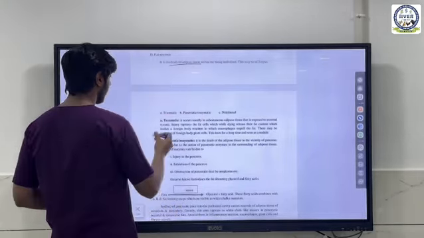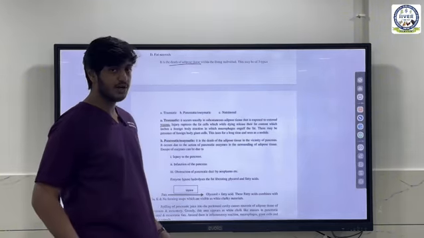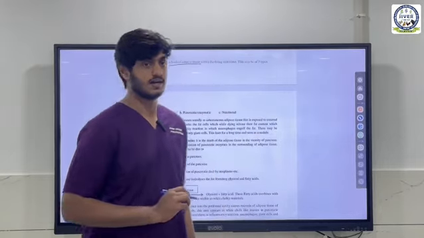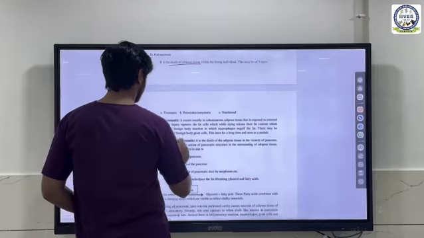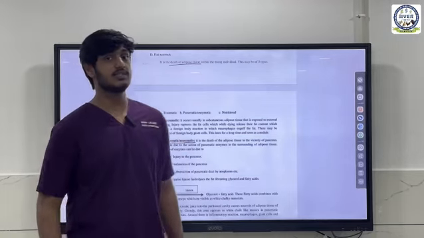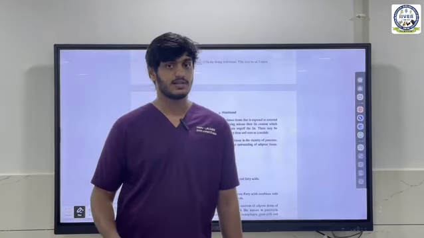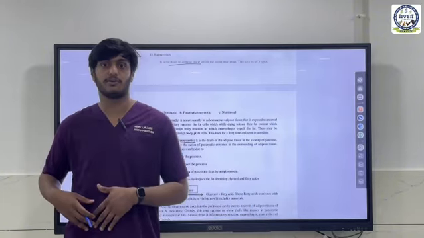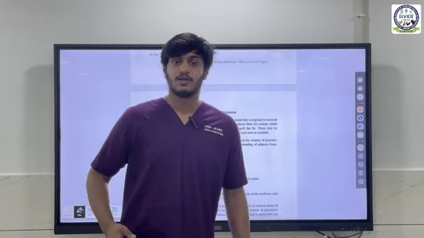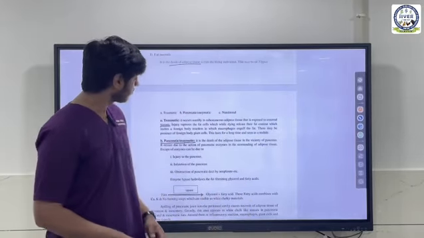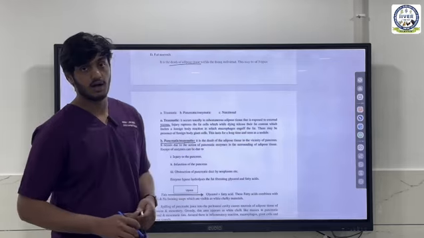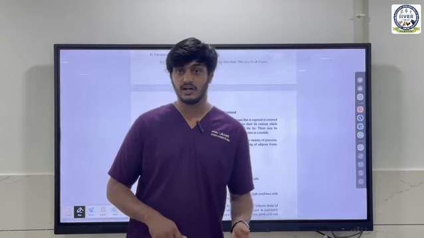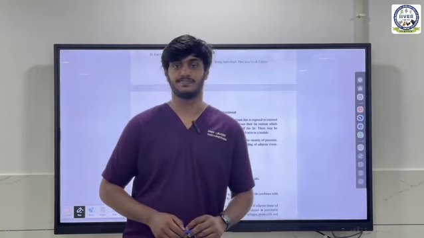So for the first one, traumatic. By trauma, you mean injury. So if there's any kind of injury to the fat tissue or fat cells, then it will cause necrosis of those fat tissues. Secondly, pancreatic or enzymatic. If by any chance there is damage to the pancreas or necrosis of the pancreas, the lipase enzymes from the pancreatic juice may leak out of the pancreas and go into your abdominal cavity. The abdominal cavity has fat, so that fat gets broken down by the enzymes. And the third one is nutritional fat necrosis, where in case of starvation or emaciation in debilitated individuals, it causes necrosis of the fat.